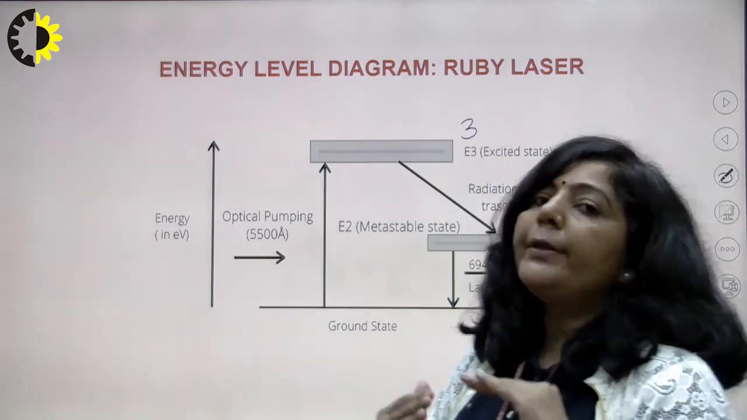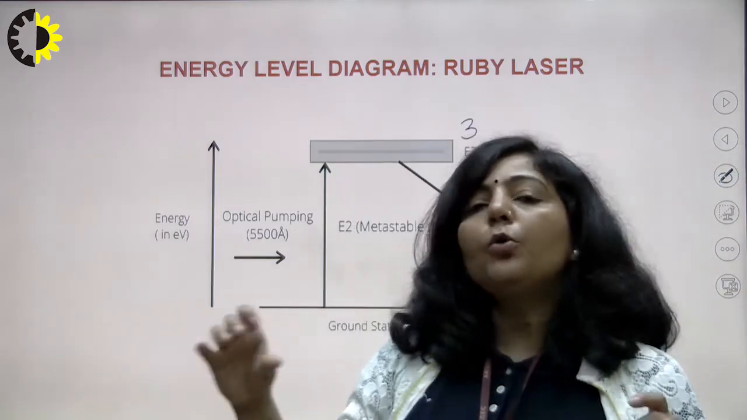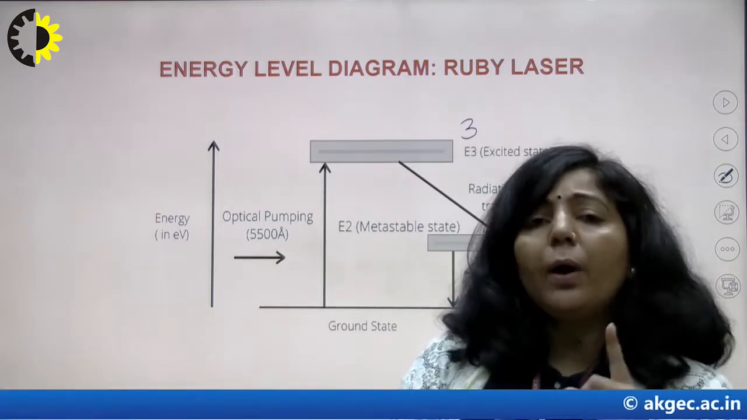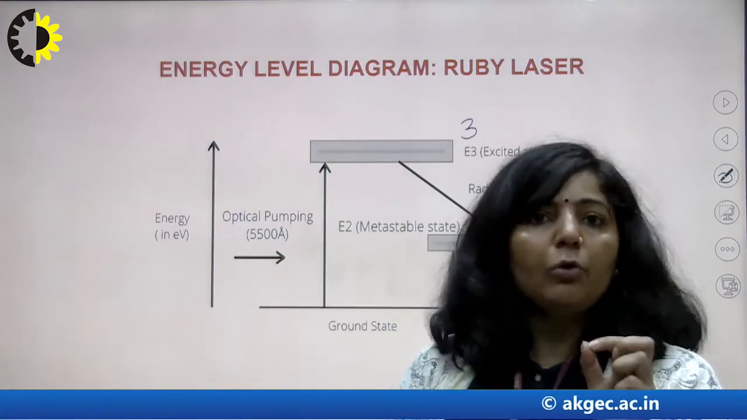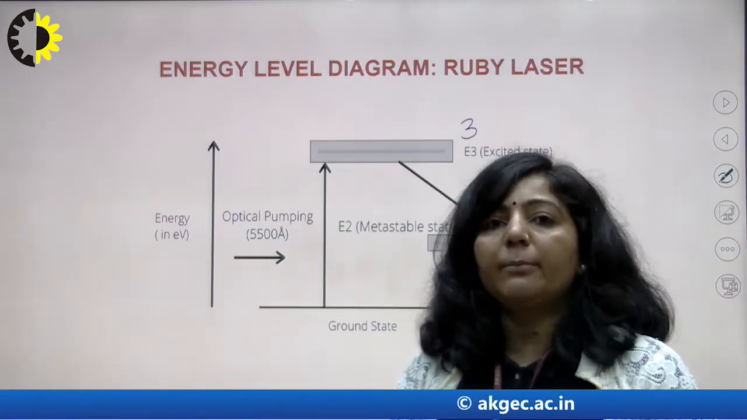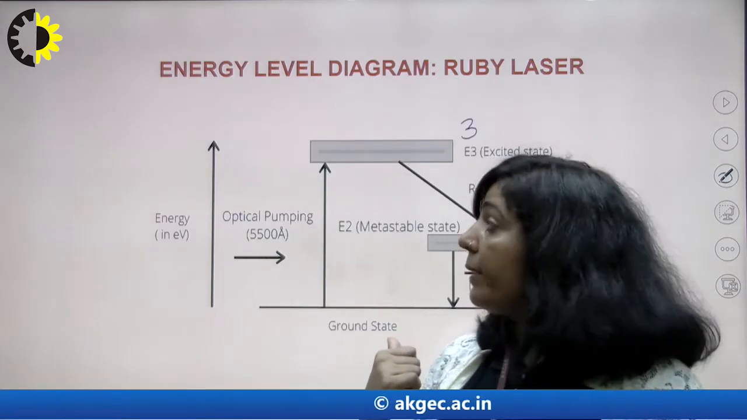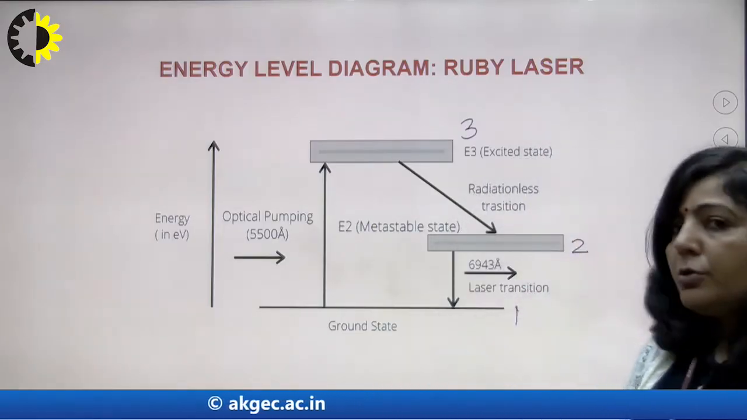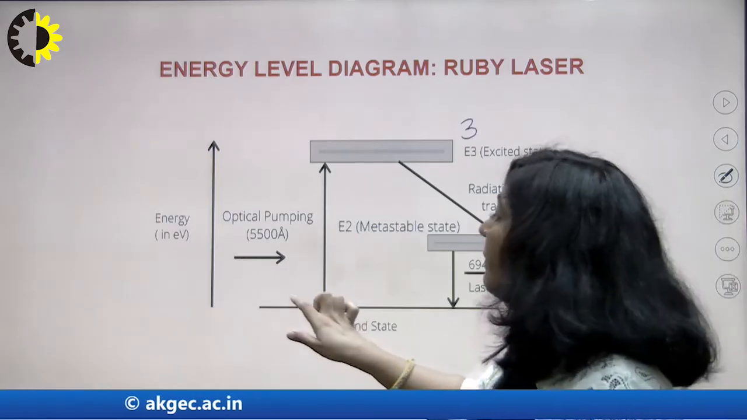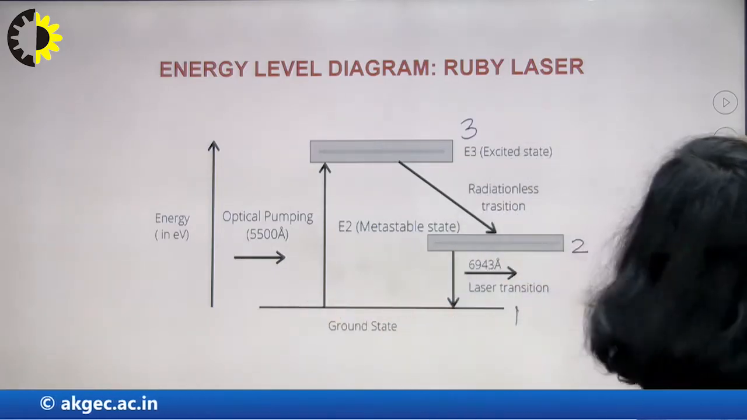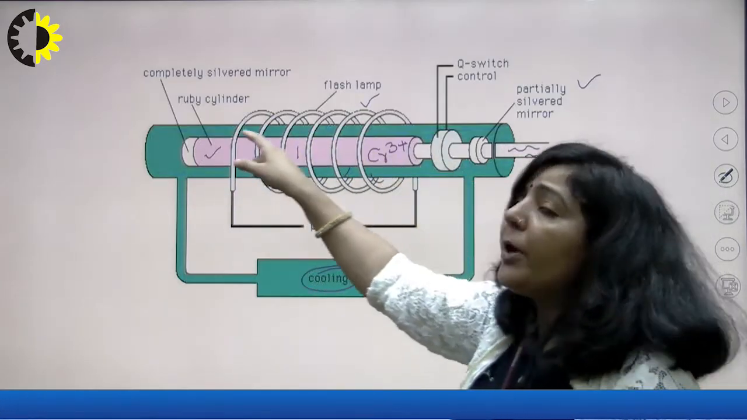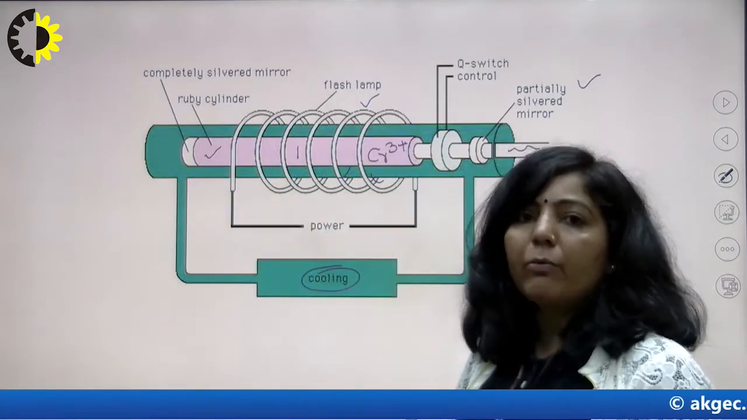So as you know, in the active medium you have Al2O3 crystal as the host, and in that Al2O3 crystal you have chromium ions, and only those chromium ions are participating in light amplification. So this energy level diagram is applicable for those chromium ions only. Initially, most of the chromium ions of this ruby rod are present in the ground state.